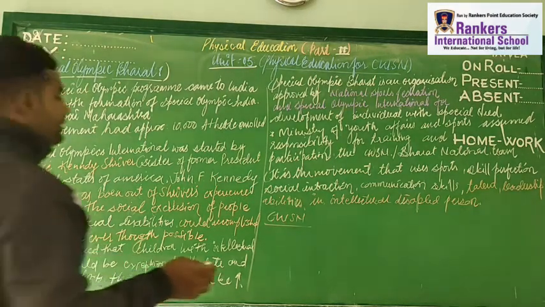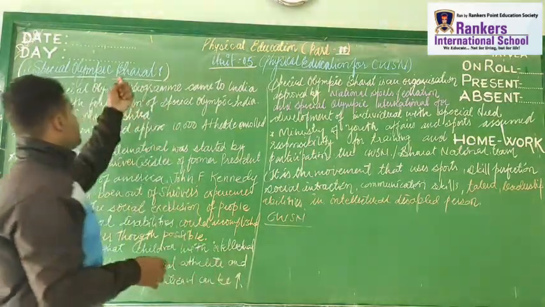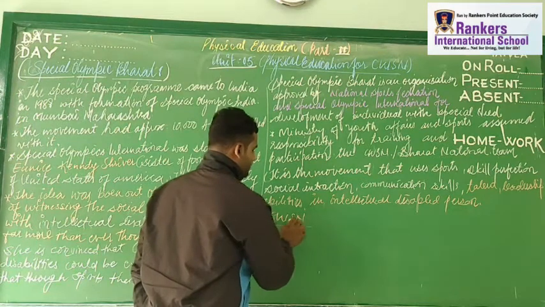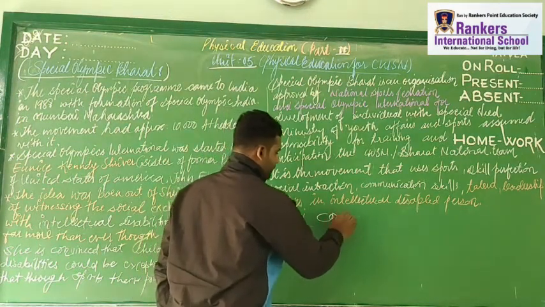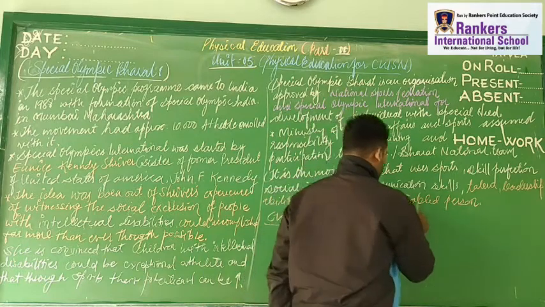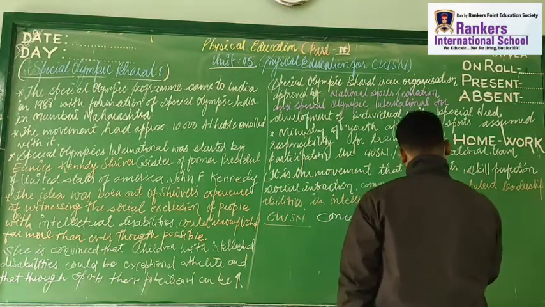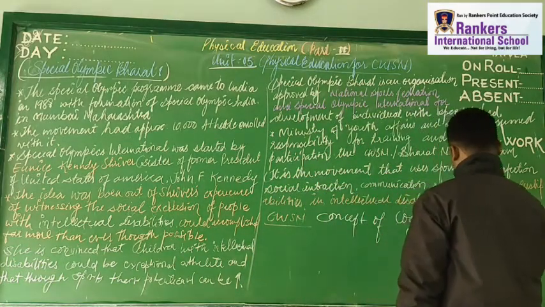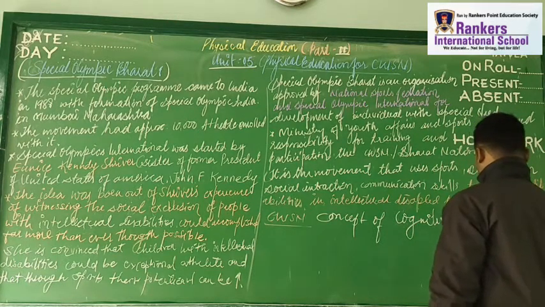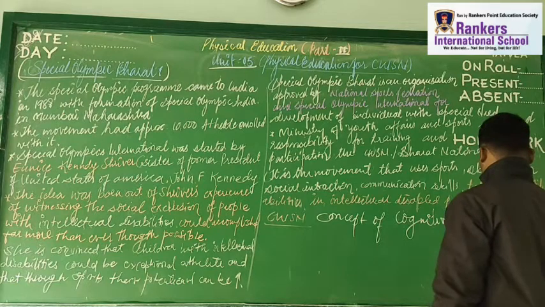So before we start with Special Olympics, we need to understand the concept of cognitive or learning disability.